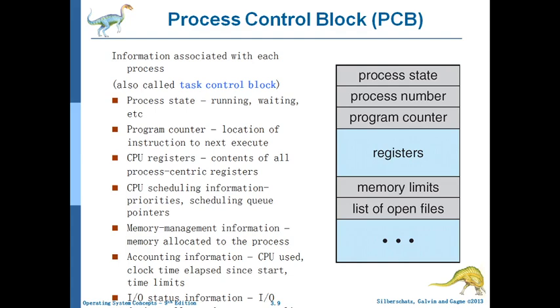CPU scheduling information, which is the priority assigned to the process. Process number, since each process has a process number. Memory management information, what memory is allocated to the process. Accounting information, how much CPU it has used and how much time has passed. IO status information, which input and output devices and files it is using. All the information related to the process and the resources it uses is in the process control block. When a process is created, the PCB is created, and when a process is deleted, the PCB is also deleted.